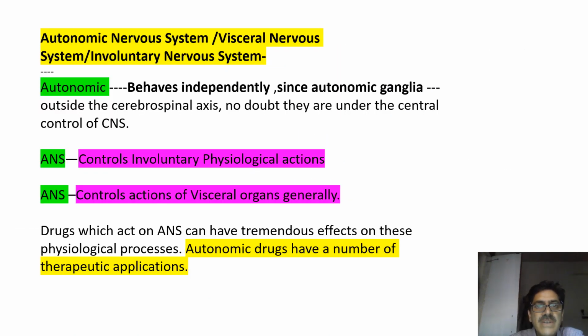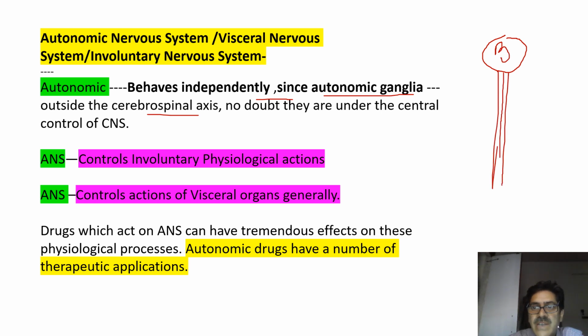Now, autonomic nervous system, as I said just now, behaves independently because autonomic ganglia are situated outside the cerebrospinal axis. For example, diagrammatically, this is the cranium. Inside the cranium you have the brain, and next, this is the vertebral column.